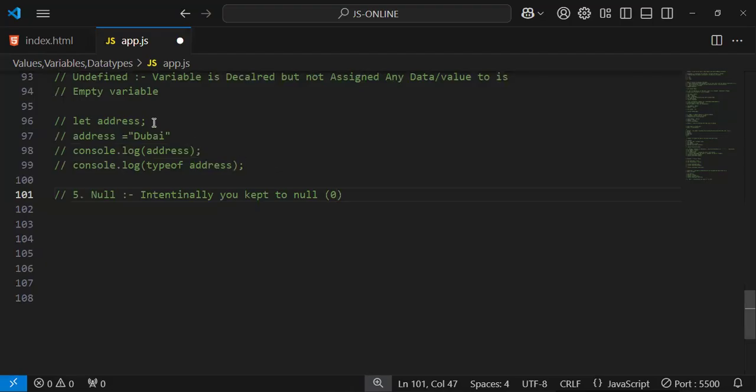Undefined shows the type undefined, but with null, we are intentionally keeping that variable as null. Null and undefined are built-in values.